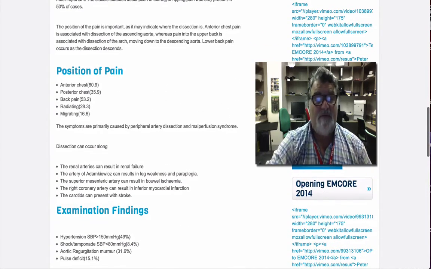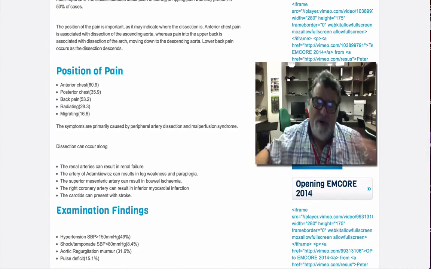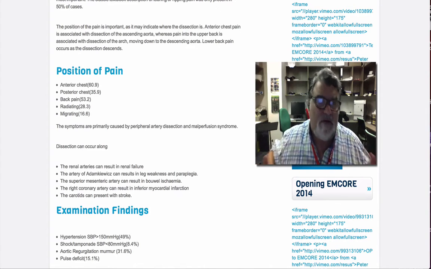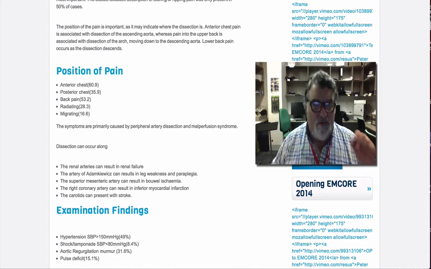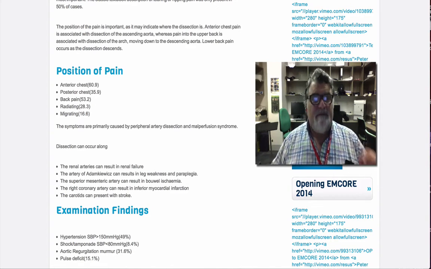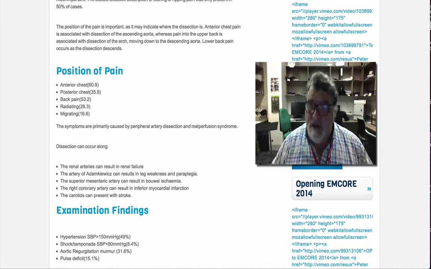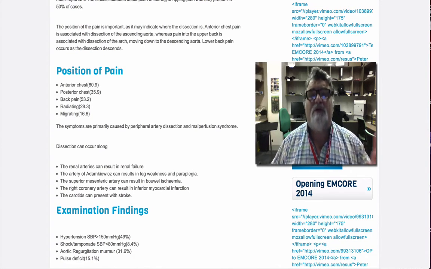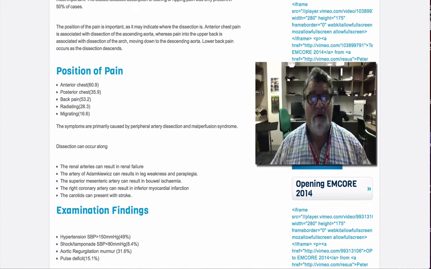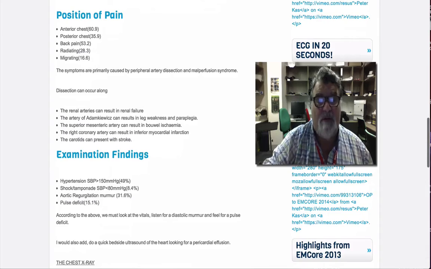The examination findings are important. Blood pressure differences between the arms are a fleeting sign. If you've got them, great. But if you don't have it, it doesn't mean anything. A pulse deficit, only 15% of cases. It's important some of them present with hypotension, but aortic regurgitation, the diastolic murmur of aortic regurgitation, presents in about 30% of cases. So that's quite important in our examination.